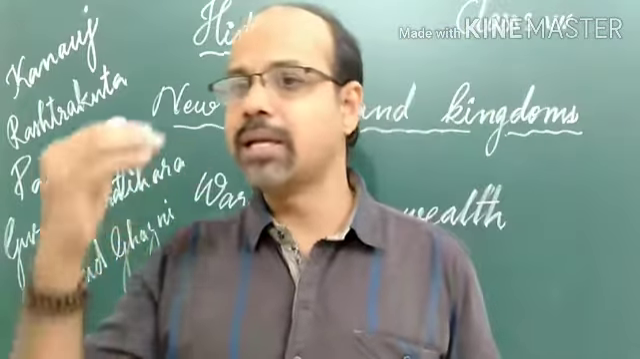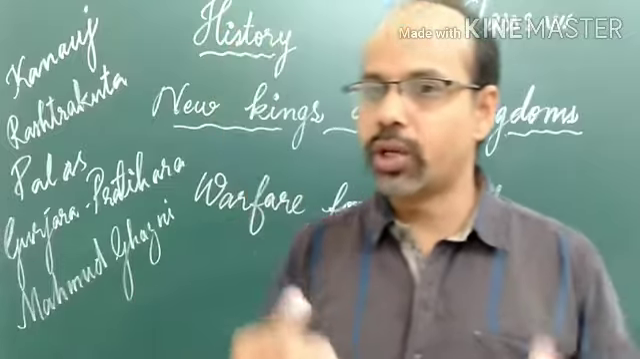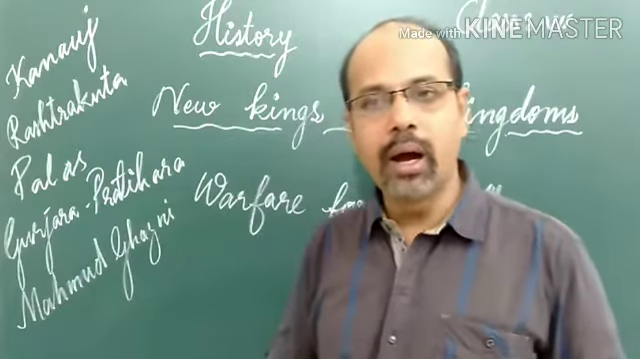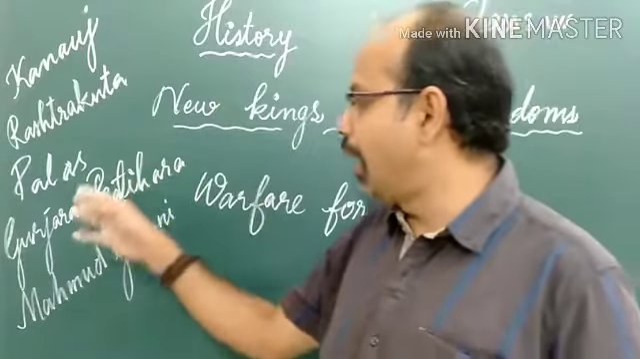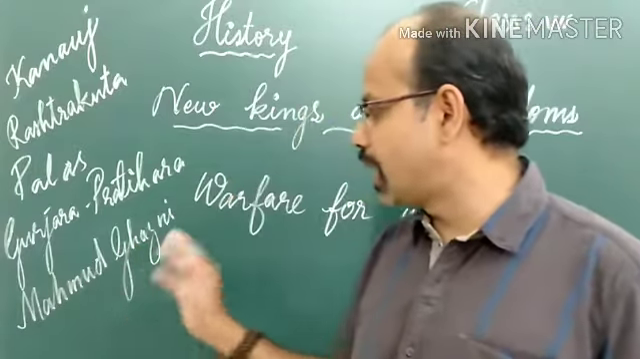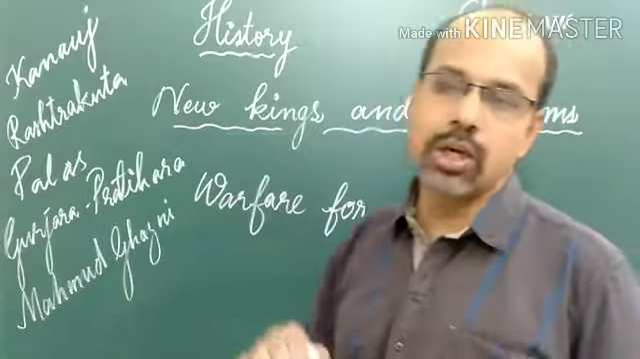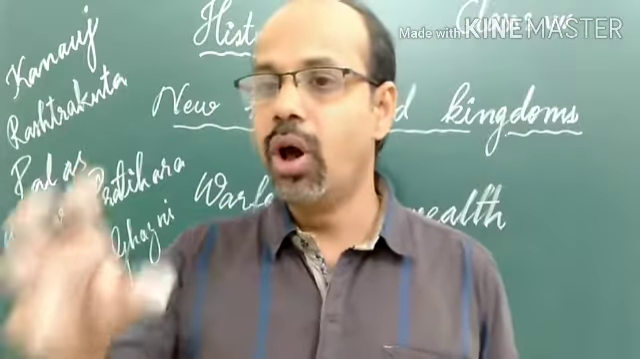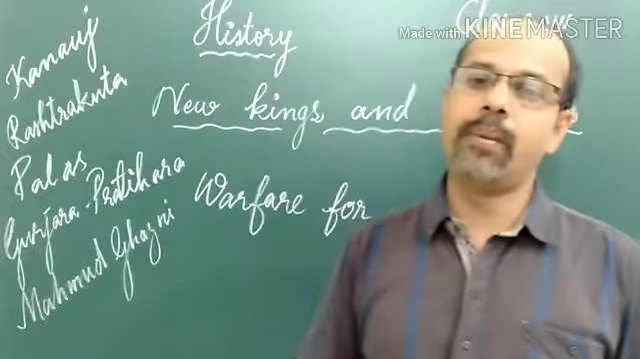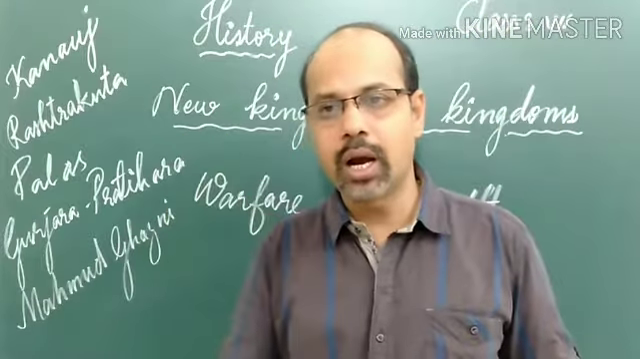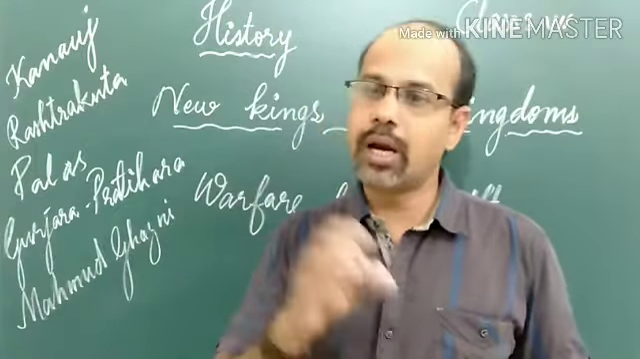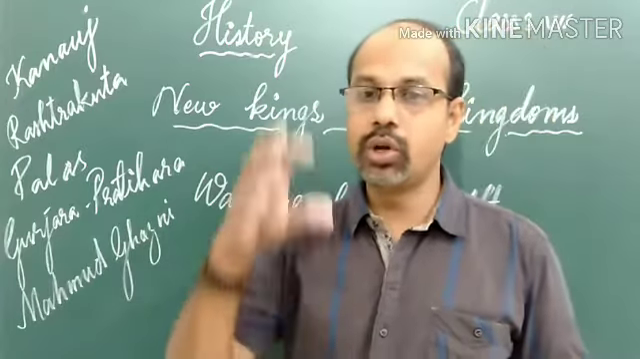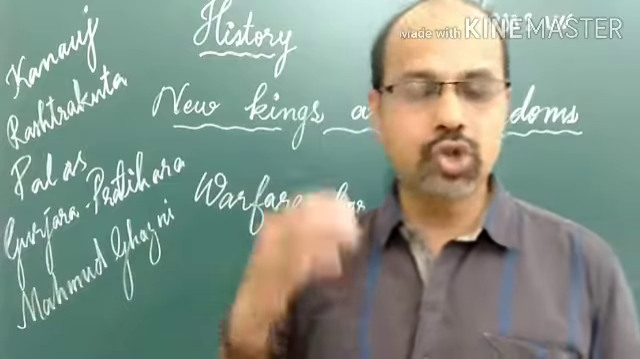So historians describe this struggle between the three rulers, the Palas, the Gurjara Pratiharas and the Rashtrakutas, the rulers of these three dynasties, as a tripartite struggle. Tri means three, so three parties were involved in it, and it was known as the tripartite struggle.